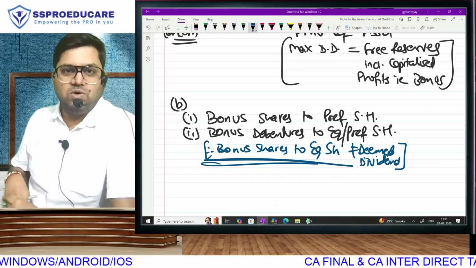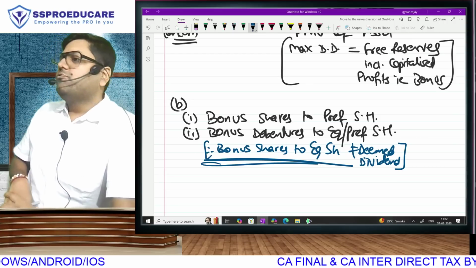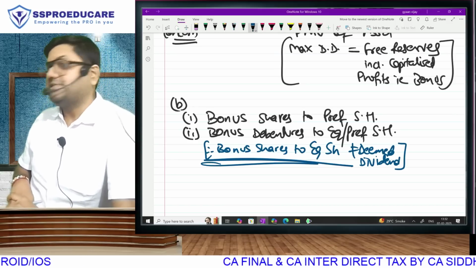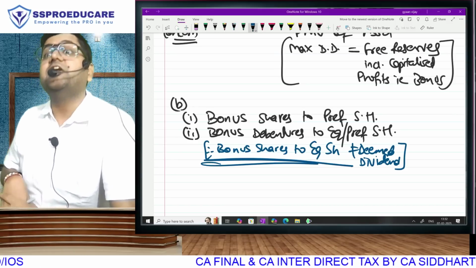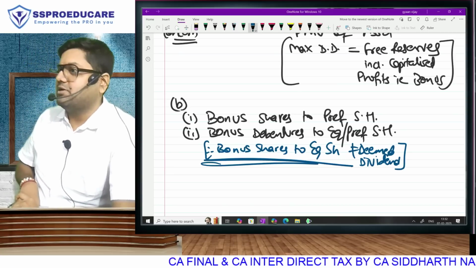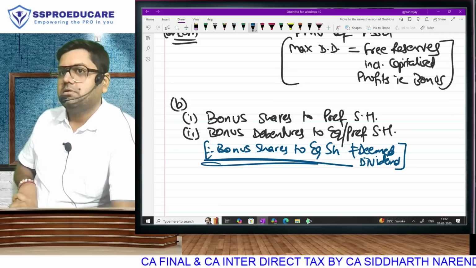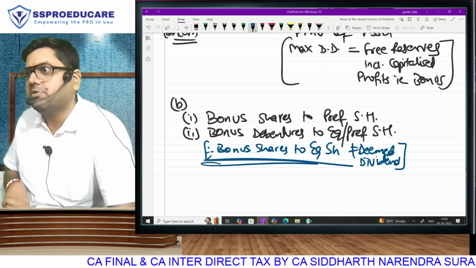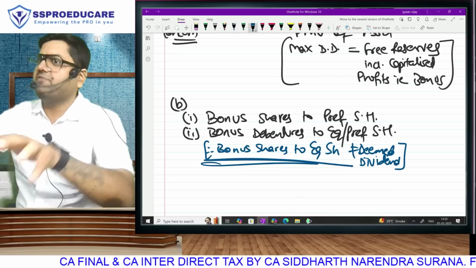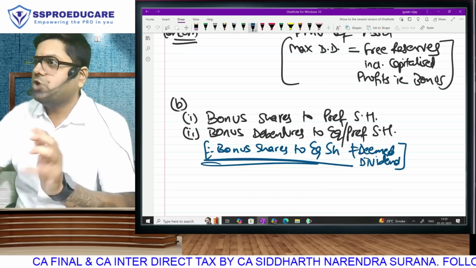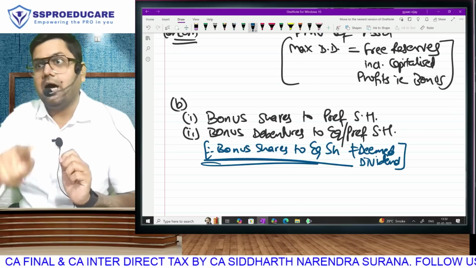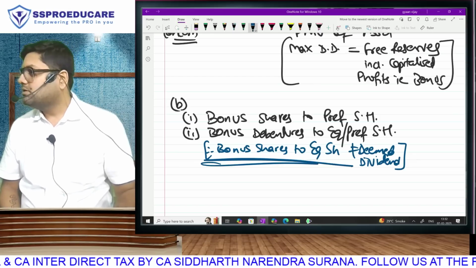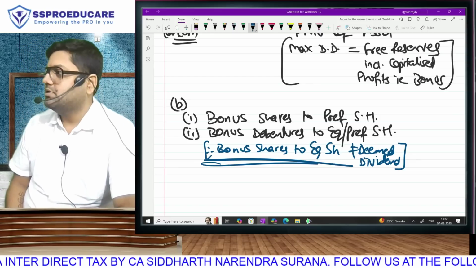Which makes us come to a conclusion that free shares or debentures, anything given to preference shareholders is an extra benefit. It will be deemed as dividend income and taxable for them under IFOS. And for equity shareholders, free shares do not bring any value addition because how can I give something to you free which is already yours? It is not an extra benefit. But free debentures are an extra benefit. They will be redeemed before the liquidation. And therefore only free debentures will be deemed dividend.